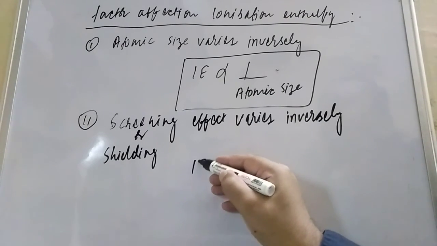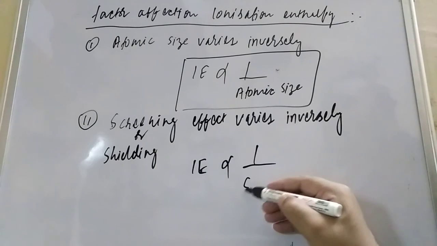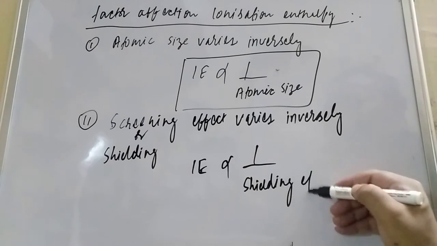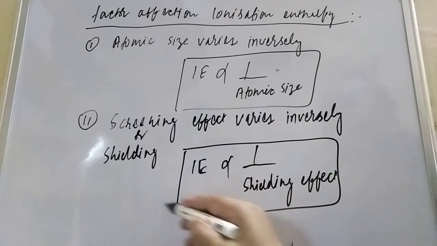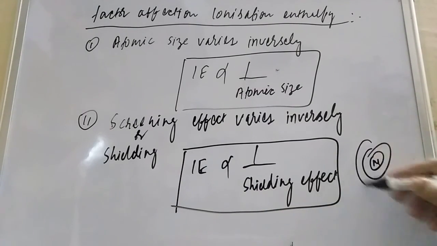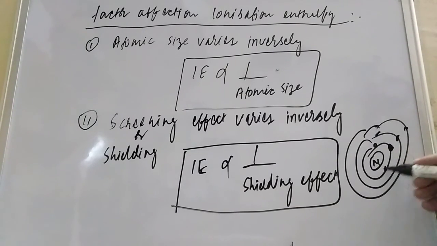So ionization enthalpy is inversely proportional to the shielding effect. Do you know what the shielding effect is, student? When there are more shells, here nitrogen or any nucleus has inner electrons. These inner electrons shield the force of attraction between the nucleus and the outermost electron.